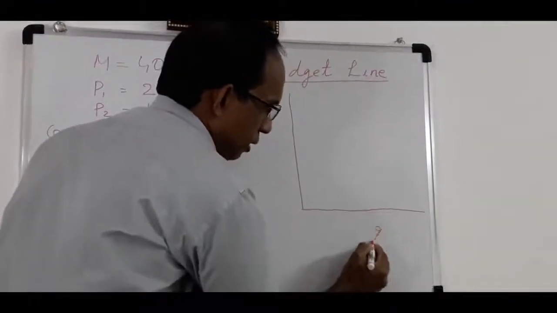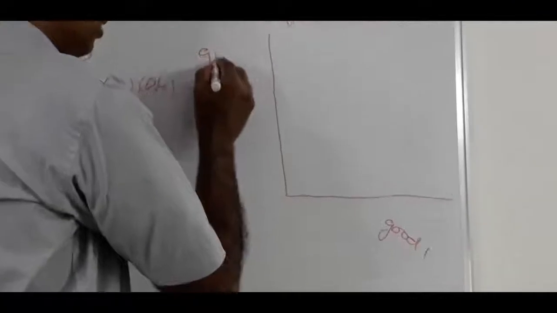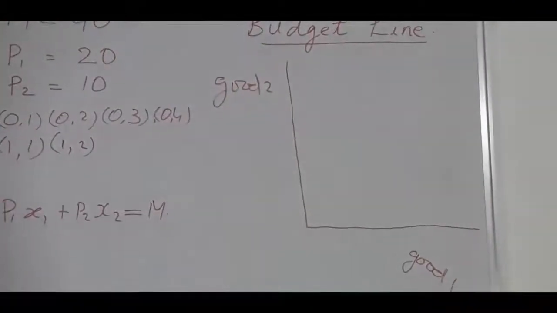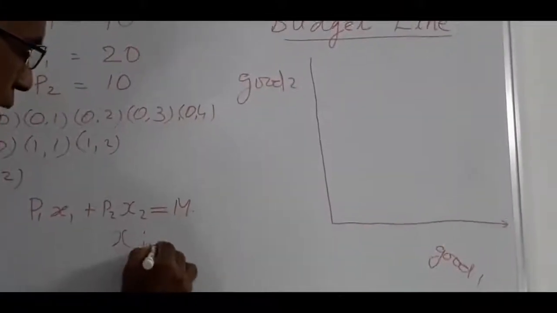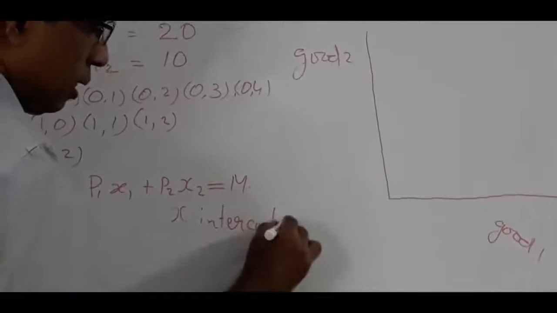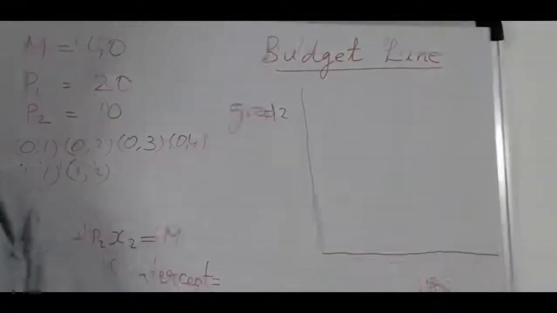Then good 1 is taken on the x-axis and good 2 is taken on the y-axis. Then we should find out the x-intercept. What is x-intercept? X-intercept is the point where the budget line touches the x-axis.